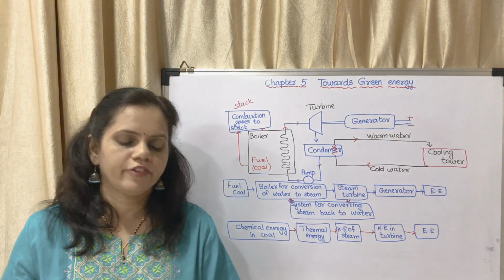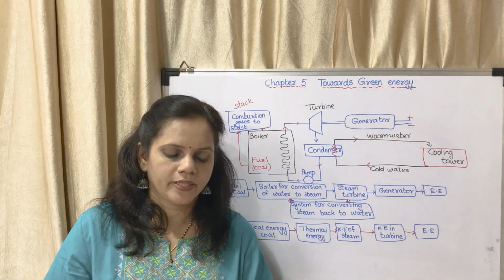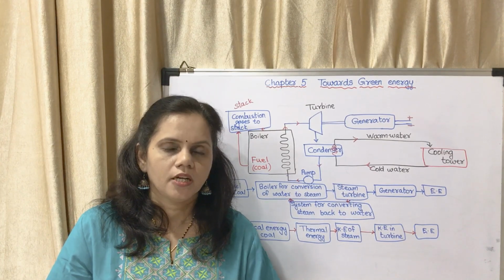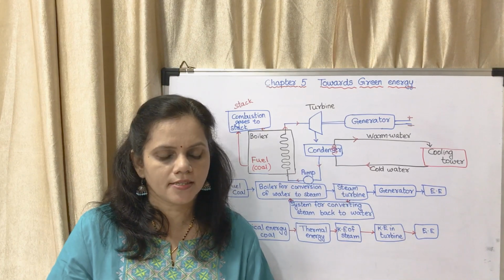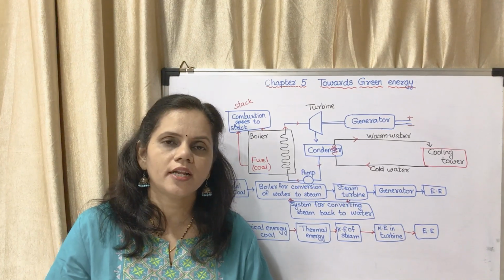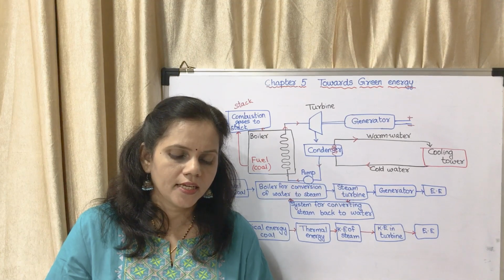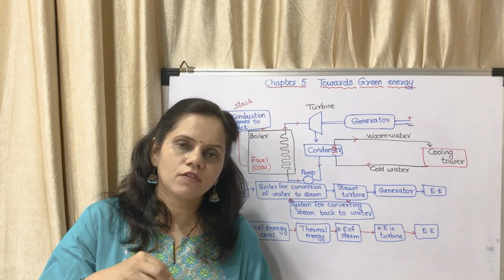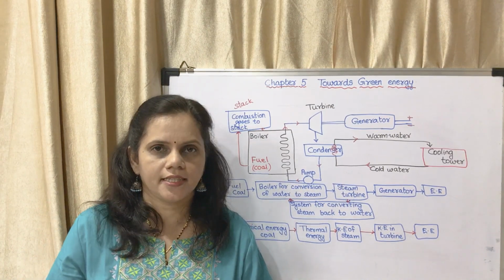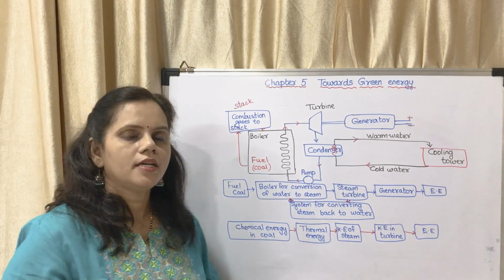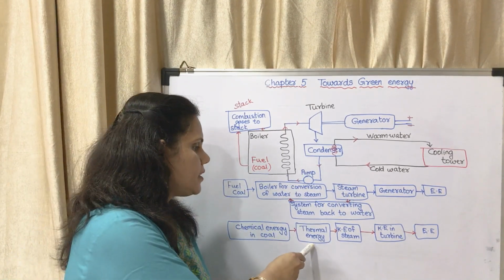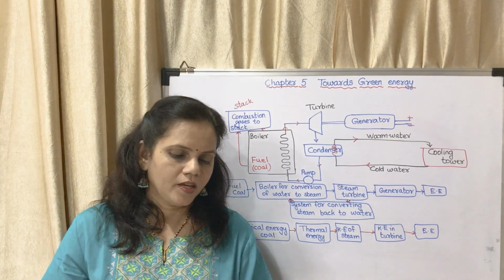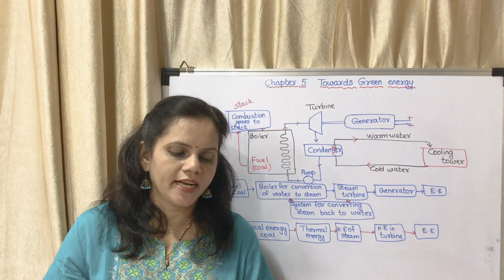Now on page number 49, let's think question. Why is the energy in the coal called chemical energy? Because coal is a chemical substance. The energy stored in the coal, that chemical energy, is released in the form of heat. So again, the chemical energy of coal is converted into heat energy, and that energy is used for conversion of water to steam.